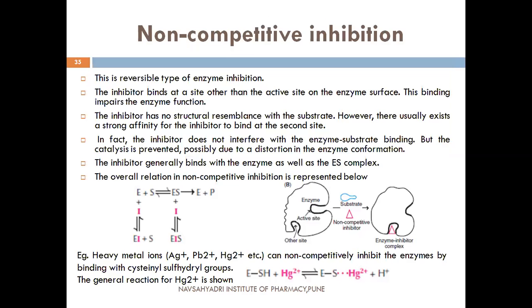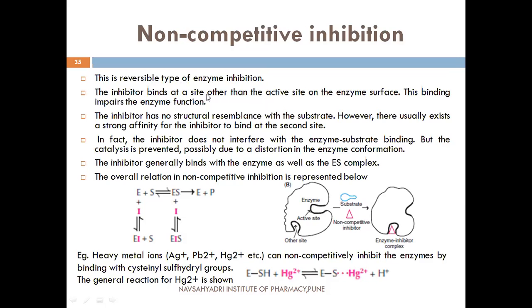Then the second type of inhibition is non-competitive inhibition. This non-competitive inhibition is also called uncompetitive inhibition. This is again a reversible type of inhibition. The inhibitor binds at the active site.